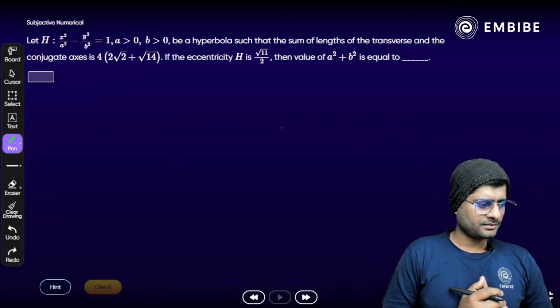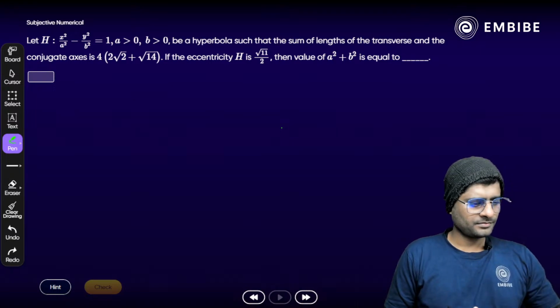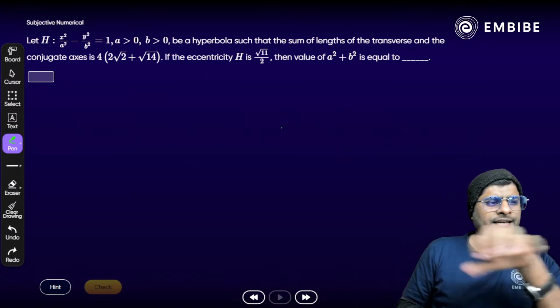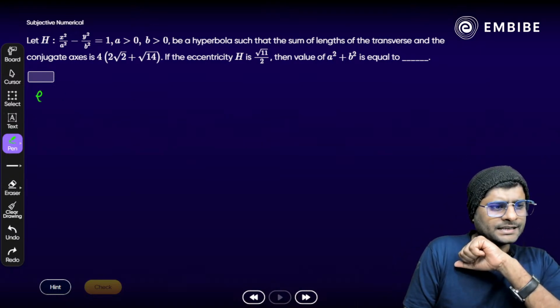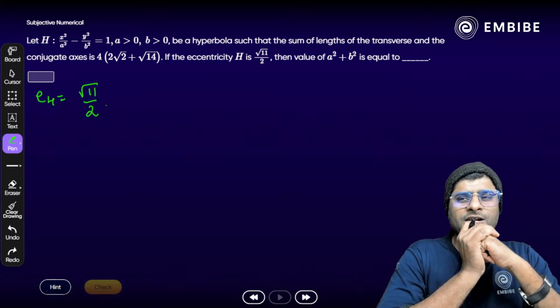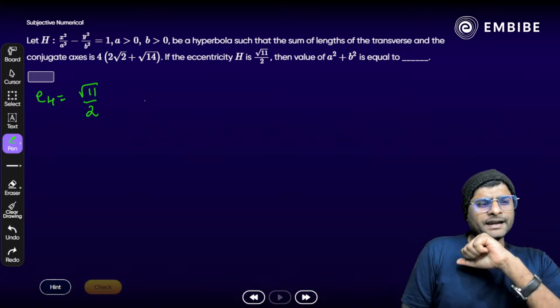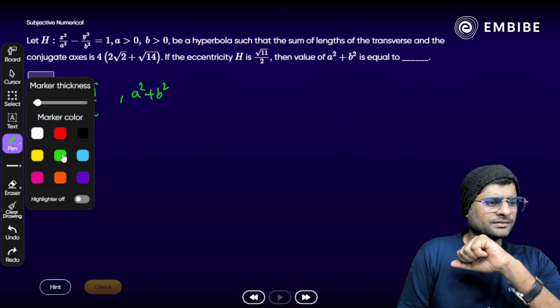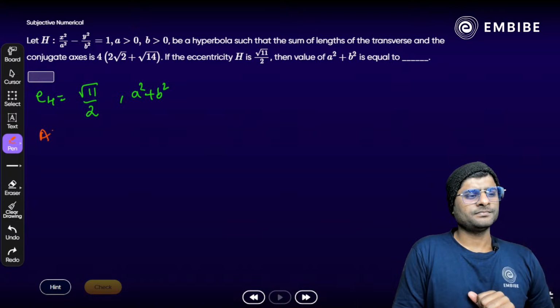All right, क्या कोई आंसर बताएगा? Okay, so eccentricity आपको पता है, that is eccentricity of hyperbola, it is already given, square root of 11 by 2. Okay, all right. और आपको फाइंड क्या करना है? a square plus b square. According to the question, look at here.